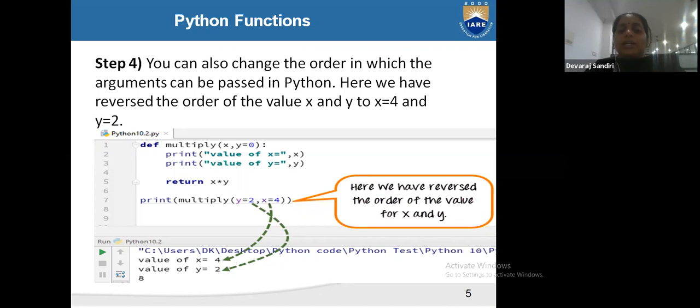Before, if you write 4 and 2, x is 4 and y is 2. Now you are reversing your values, so x is equal to 4 and y is equal to 2. Now what is the output? Return x into y is 8, means 4 into 2 is 8. Okay, any doubt up to this?